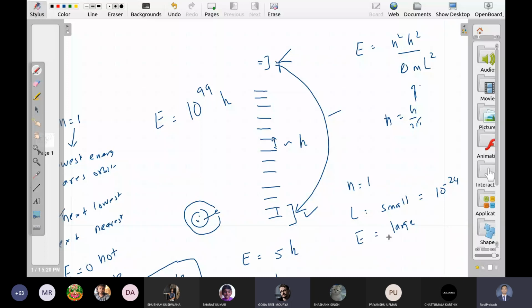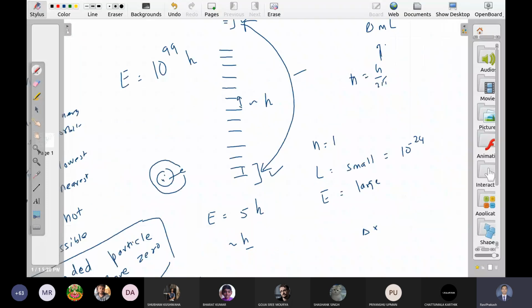There is a problem here. What is the problem? The Heisenberg principle. So you have minimized your delta x, right? Delta x is small. It simply means delta p is now large. So there is a lower limit on the uncertainty in the momentum.